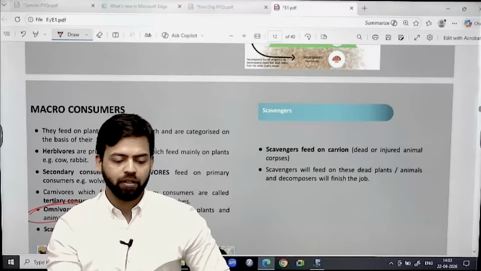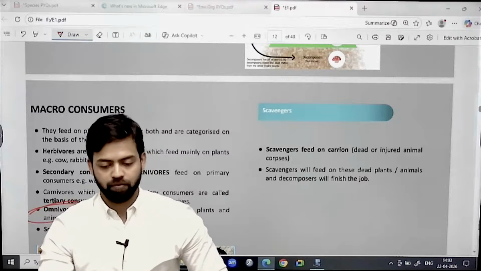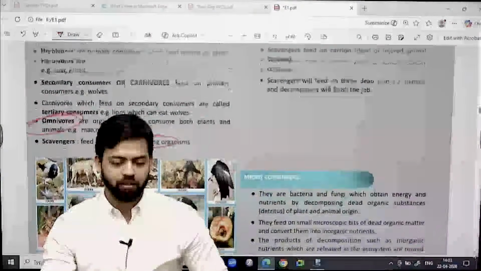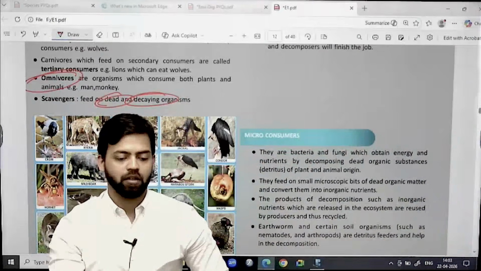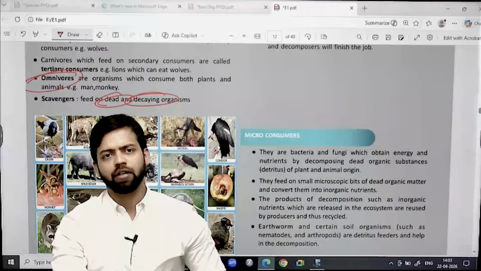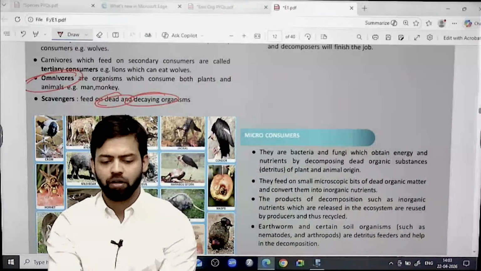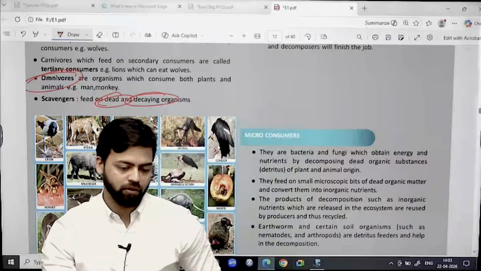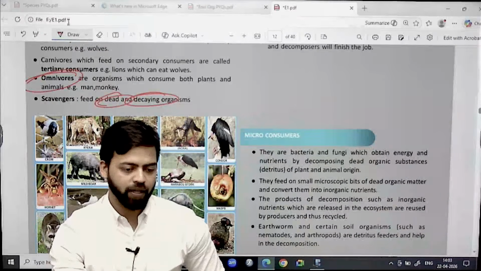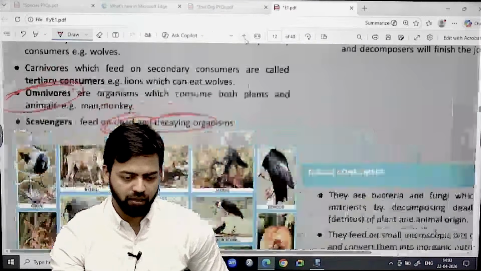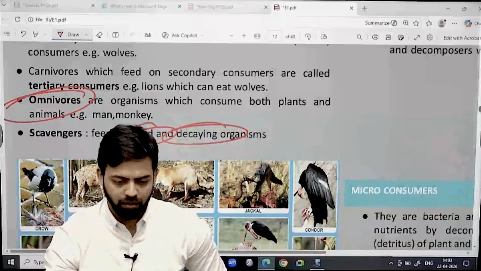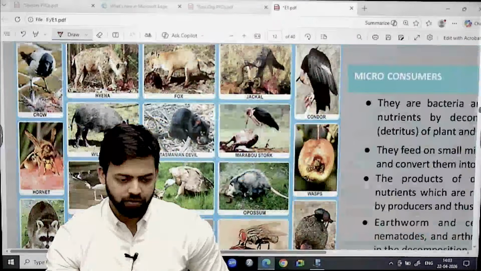They feed on dead or decaying organisms. Scavenging organisms. They feed on dead or decaying organisms. So as far as scavenger species is concerned, there can be multiple species like this, right?